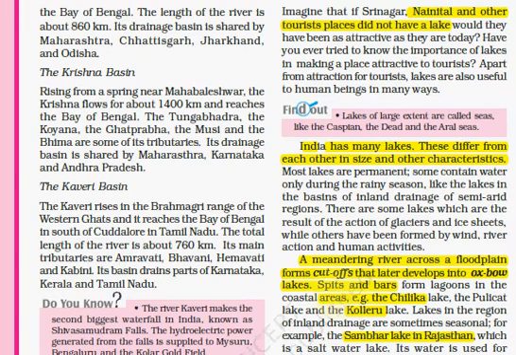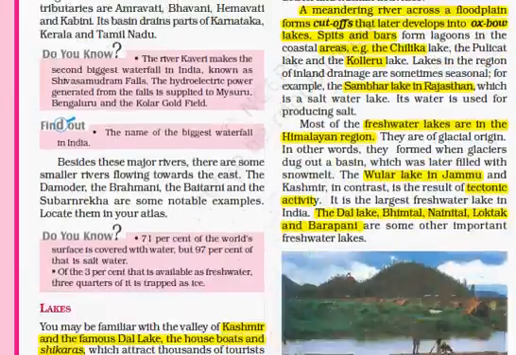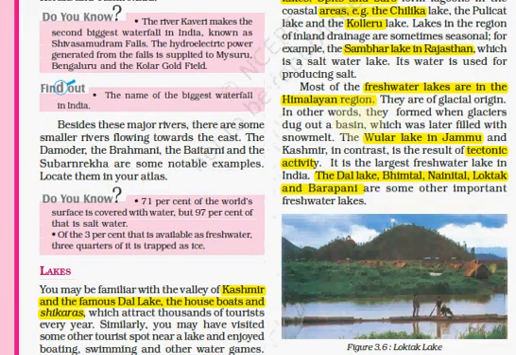Then there are spit bars forming lagoons in coastal areas, and they form lakes like Chilika Lake, Kolleru Lake, etc. Sambar Lake in Rajasthan is a saltwater lake. In the Himalayan region there are mostly freshwater lakes, but there are some exceptions like Wular Lake in Jammu and Kashmir. It is formed because of tectonic activity. The largest freshwater lakes in the Himalayan region are Dal Lake, Bhimtal, Nainital, Loktak and Barapani.